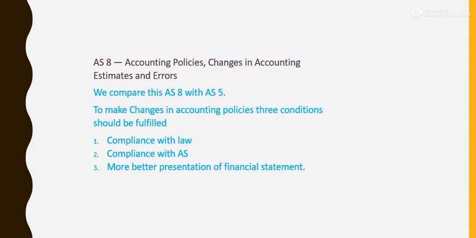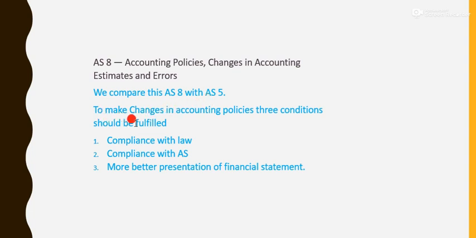So in the last two classes, we have discussed from AS1 to AS7. So here we start with AS8, accounting policies, changes in accounting estimates and errors. See here, we compare this accounting standard with AS5. So what is that AS5? Net profit or loss for the period, prior period items and changes in accounting policies. So this AS8 will be compared with AS5. That is rule 1.